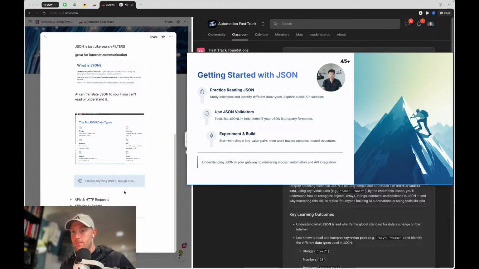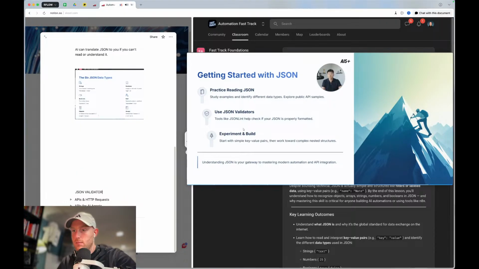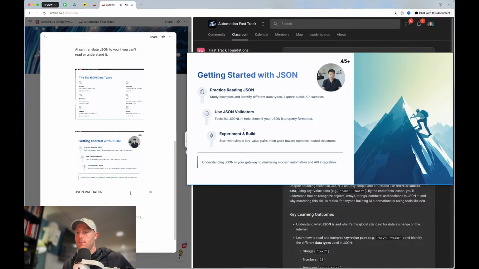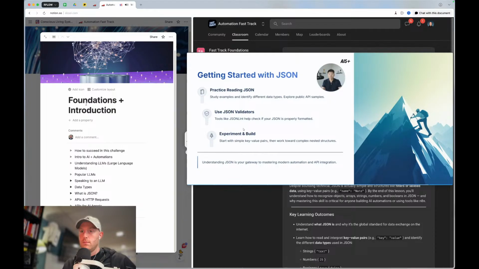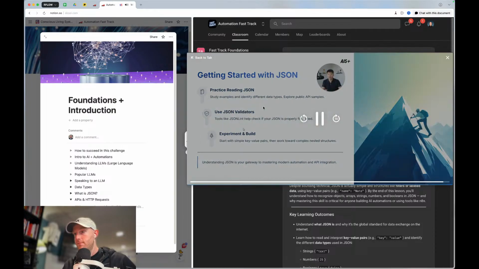Throughout this challenge or throughout the course that you're taking, it's going to make sense because you're just going to start to see it more. And it's all about reps. It's all about exposure. When I first got into JSON and API requests, API calls, I wanted to cry. I remember looking at the computer like, what is this? And now it comes right away. I don't even have to think about it twice. It becomes a second language.